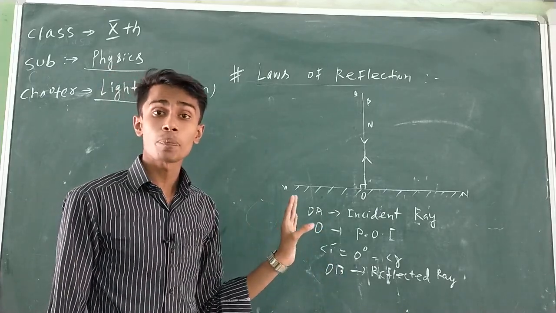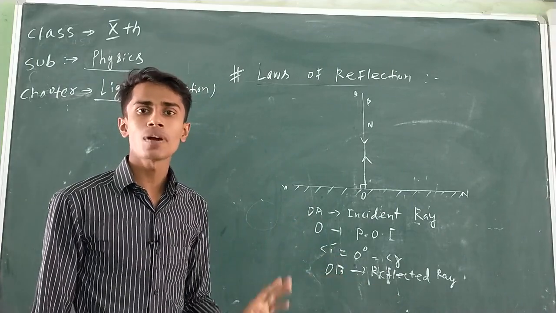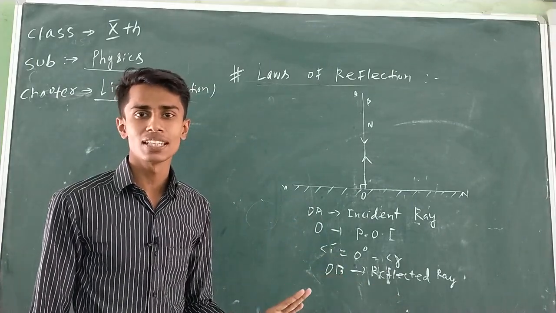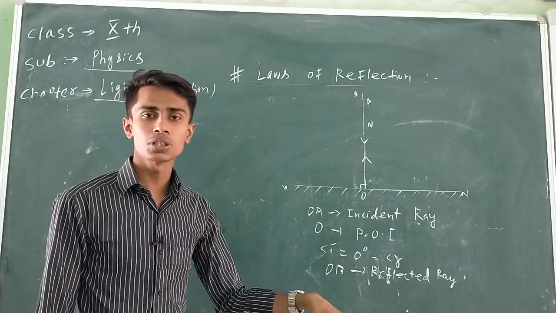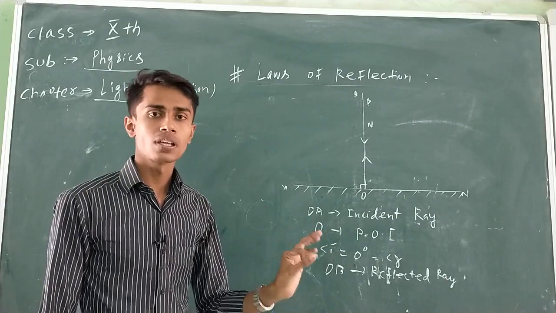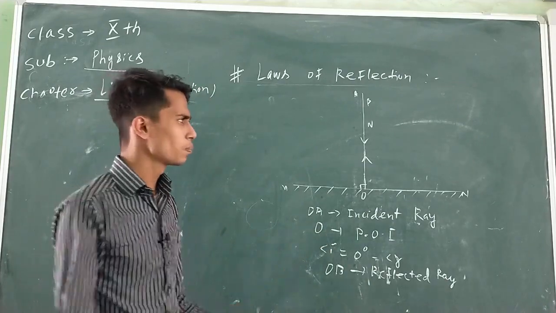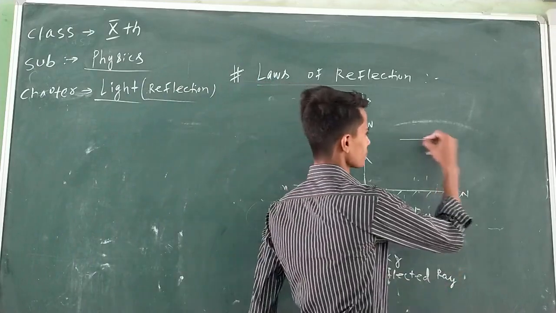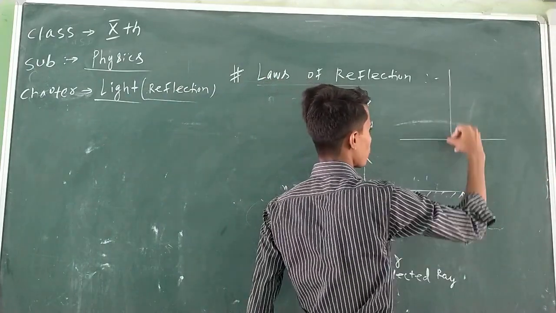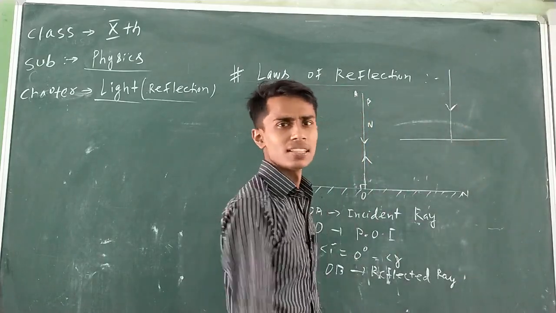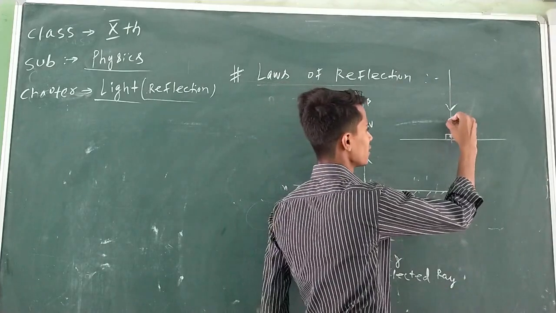Whenever a ray of light is falling perpendicularly on a surface, the incident ray, the normal and the reflected ray overlap with each other, they coincide with each other, and thus the angle of incidence is 0 degree and the angle of reflection is also 0 degree. Therefore, the reflected ray will return back on the same path as that of the incident ray. Yes or no? I am briefing the concept. Listen. Let this be a surface. A ray of light from a source of light is falling on a surface like this. Since the ray of light is falling perpendicularly on the surface, the reflected ray will return back on the same path.